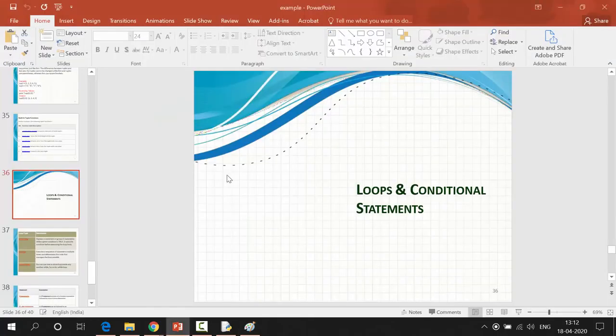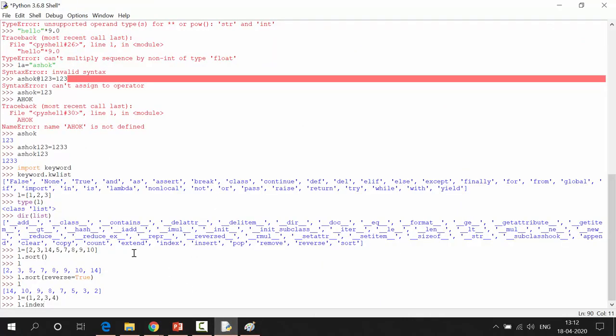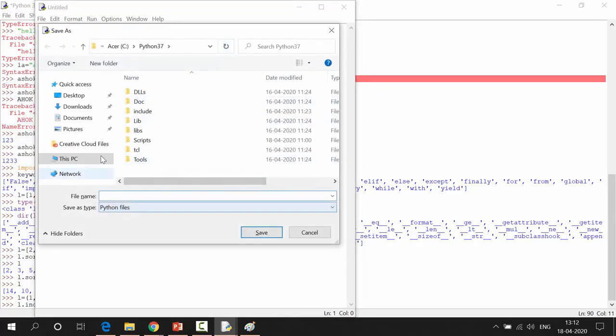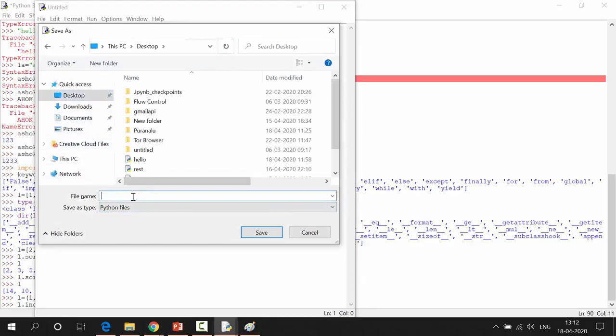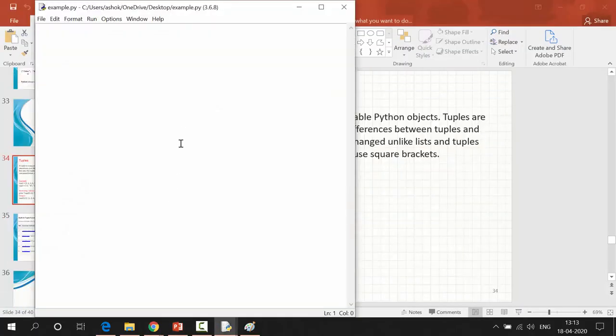Okay, now see how the loop operations are performed. Press Ctrl+N. Always save the file with the .py extension. I'm going to save this program as example.py. For the for loop, I have a list L equals 1, 2, 3, 4, 5.